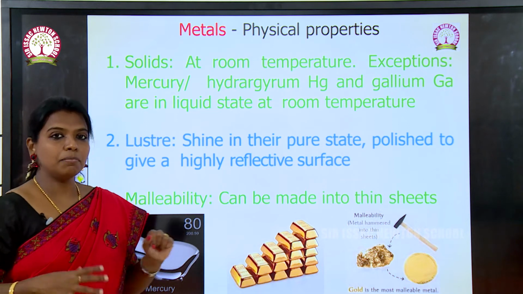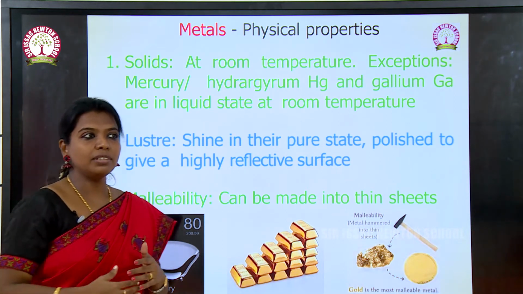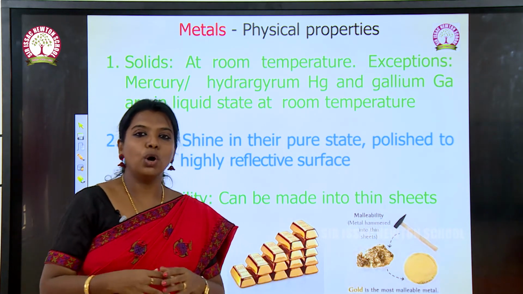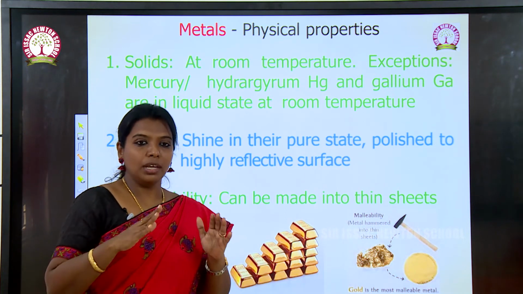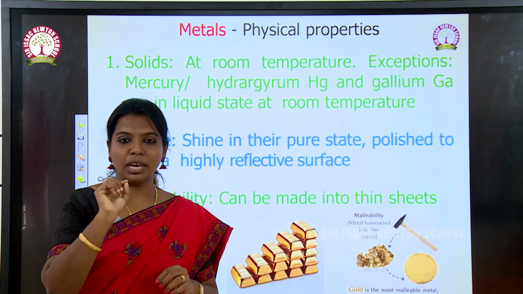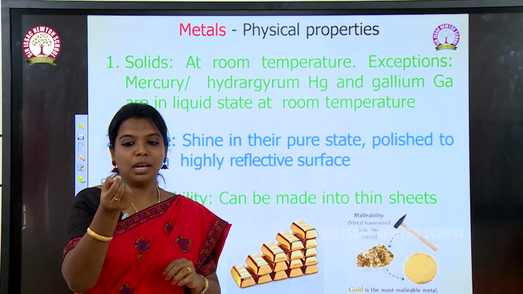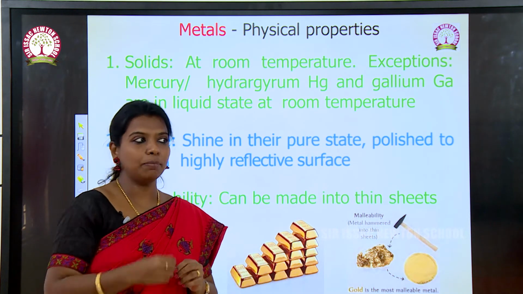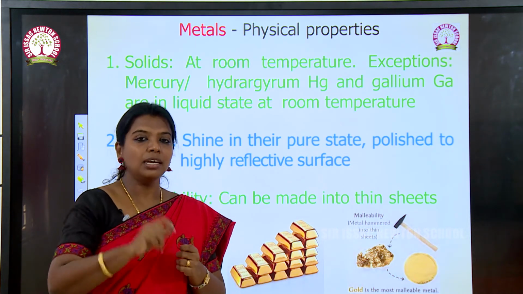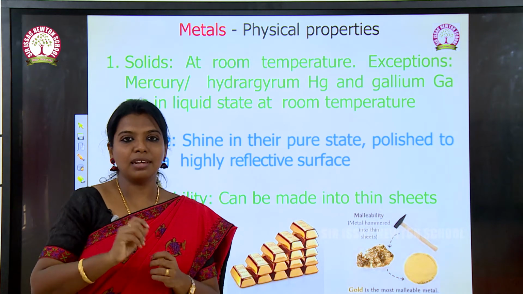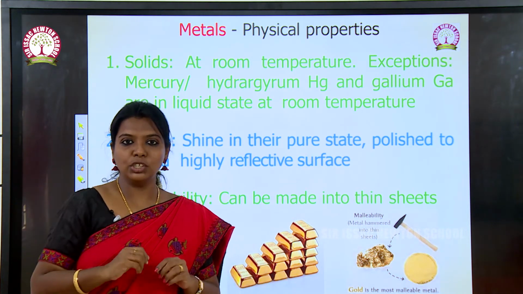The third one is malleability. For that also I will take gold, silver or copper as an example. Even if we have a small amount of gold, say 5 grams, we can tap it and make it into a thin sheet.